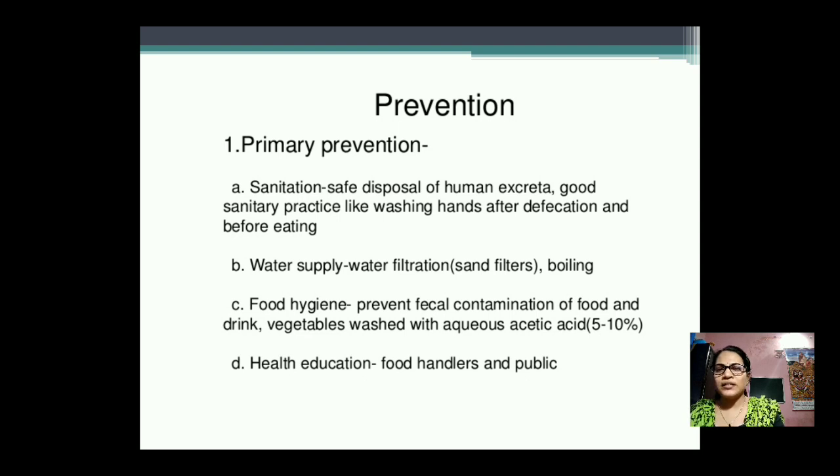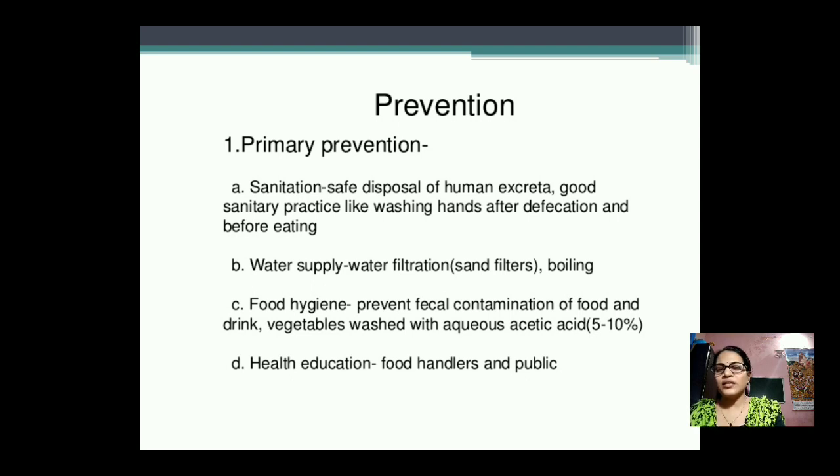Good sanitary practices like washing hands after defecation and before eating are a good habit. Then water supply, water filtration, boiling of water. When we consume water, it is necessary to boil the water properly. Then food hygiene: prevent fecal contamination of food and drink. Raw vegetables should be washed with aqueous acetic acid every time, and the use of sufficient turmeric and salt is also good for food hygiene and prevents contamination.